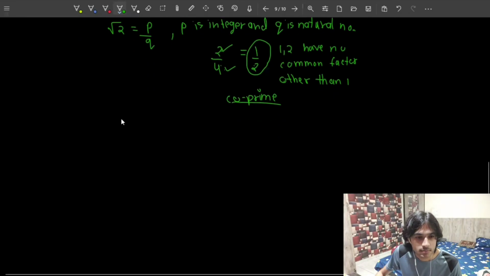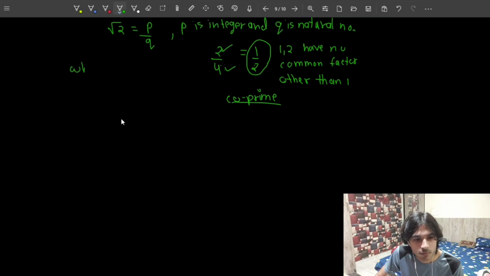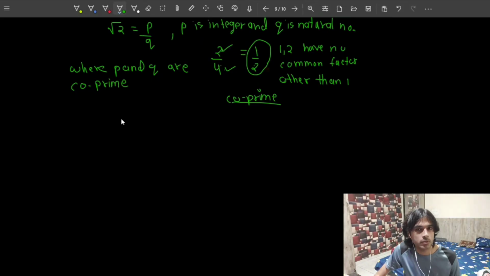So I'm going to write root 2 is equal to p by q, where p and q are co-prime. Both of them are co-prime, right? Don't get too confused with the definition.